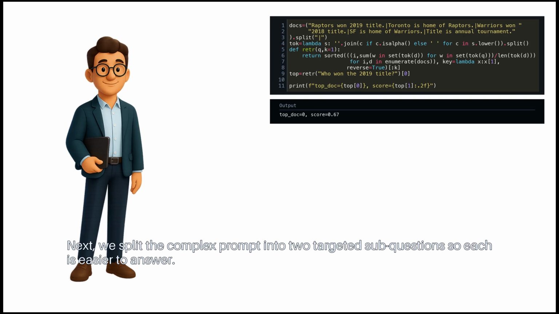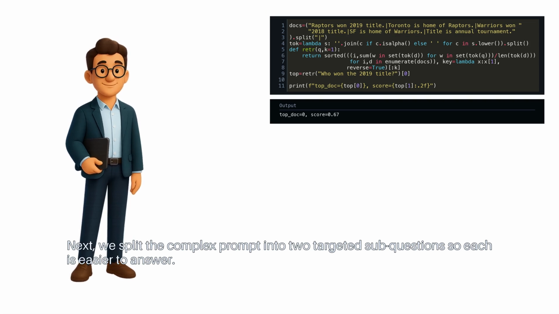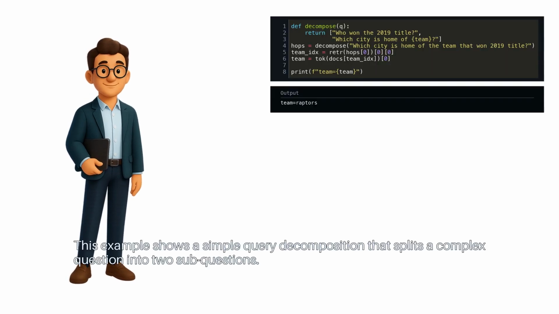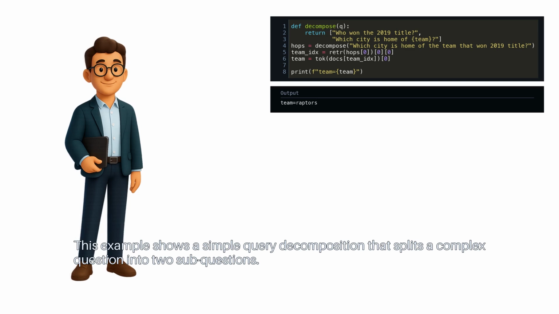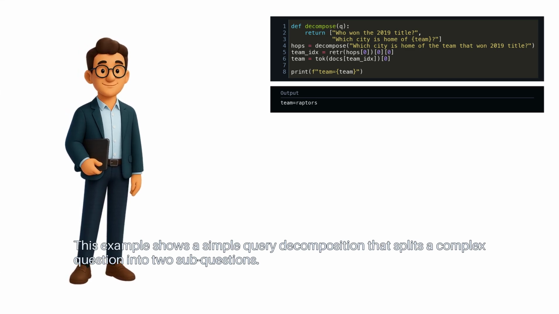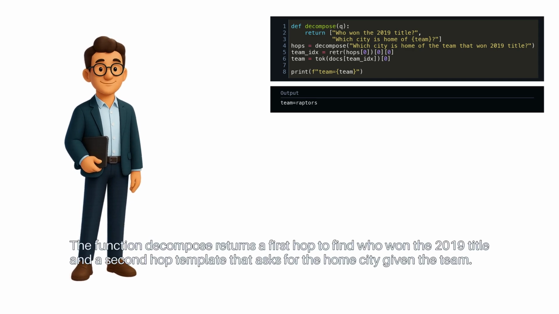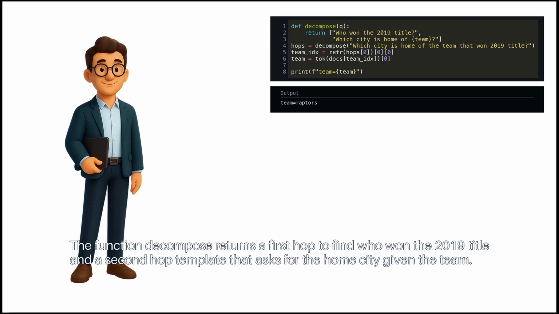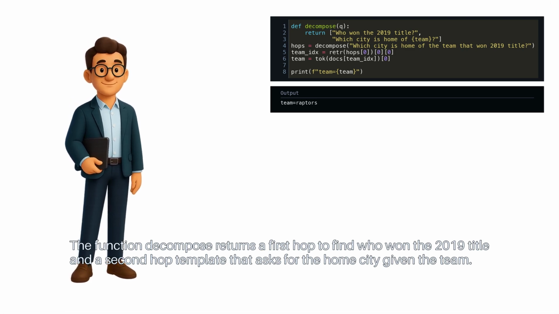Next, we split the complex prompt into 2 targeted sub-questions, so each is easier to answer. This example shows a simple query decomposition that splits a complex question into 2 sub-questions. The function decompose returns a first hop to find who won the 2019 title, and a second hop template that asks for the home city given the team.